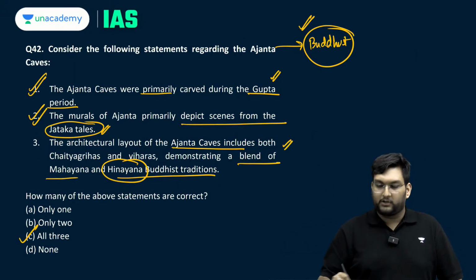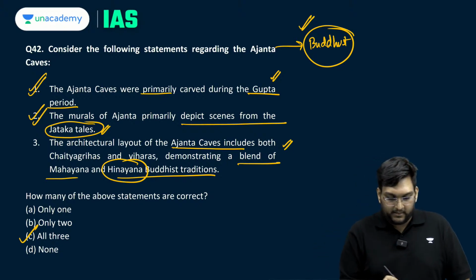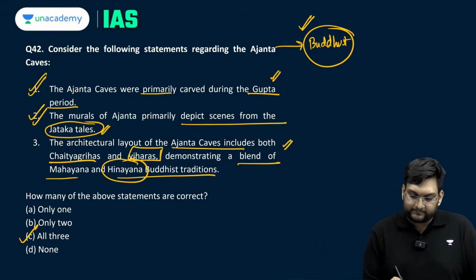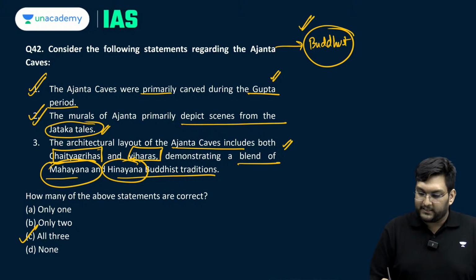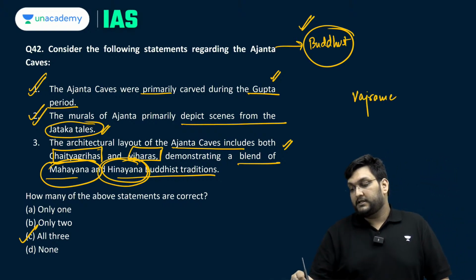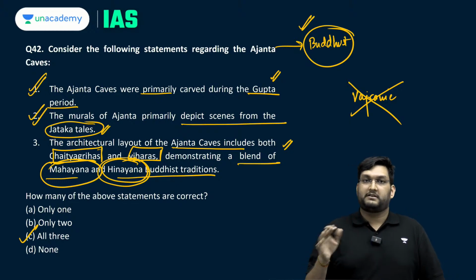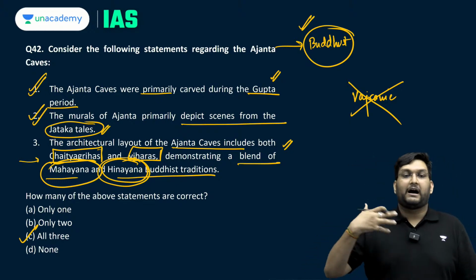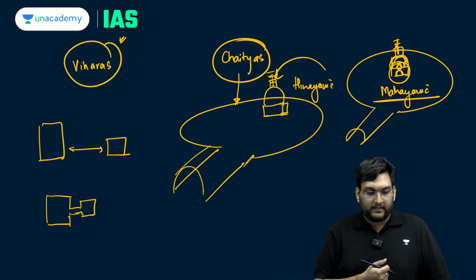So here all the statements are correct, and this is the catch here, that you are able to ascertain whether it is Hinayanic or Mahayanic. If it says Vajrayanic, remember then this statement is incorrect, because Vajrayanic Buddhism had not come out of Mahayana at this point of time.